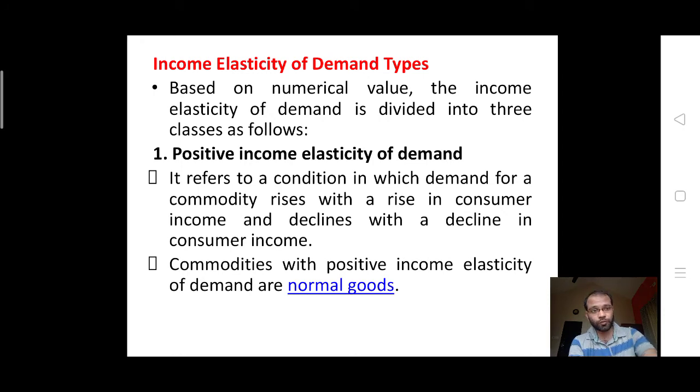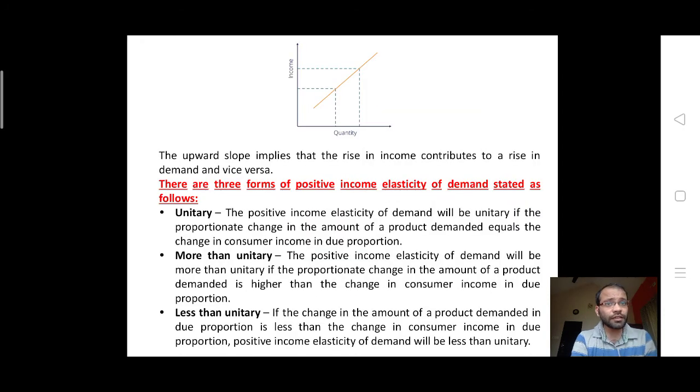The commodities with positive income elasticity of demand are normal goods, which you normally buy at home. This is the upward slope. This upward slope implies that a rise in income contributes to a rise in demand, and vice versa. There are 3 forms of positive income elasticity of demand. First is unitary elastic. Positive income elasticity would be unitary if the proportionate change in the amount of product demanded equals the change in the consumer's income in due proportion.